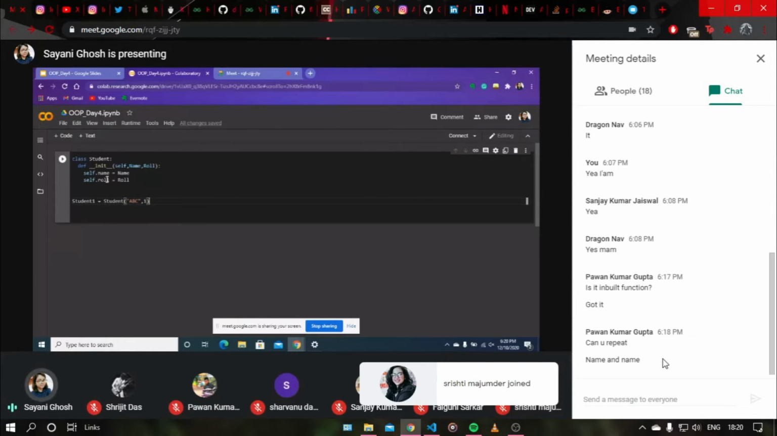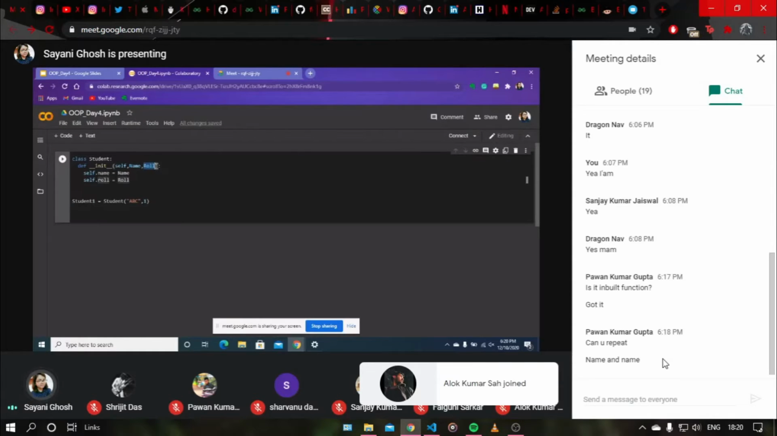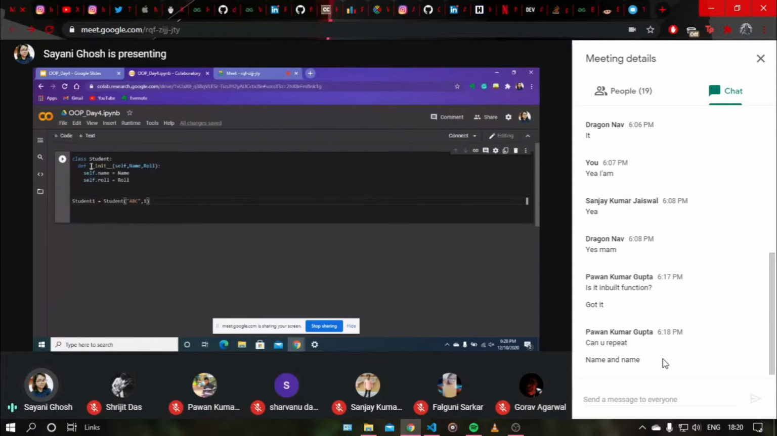So now let me tell you how the init function works. Here, student ABC with the roll number 1. So we are actually pushing ABC into the variable name and 1 into the variable roll number, that is roll. The init function is automatically called when we write this line of code, and these values will be pushed.